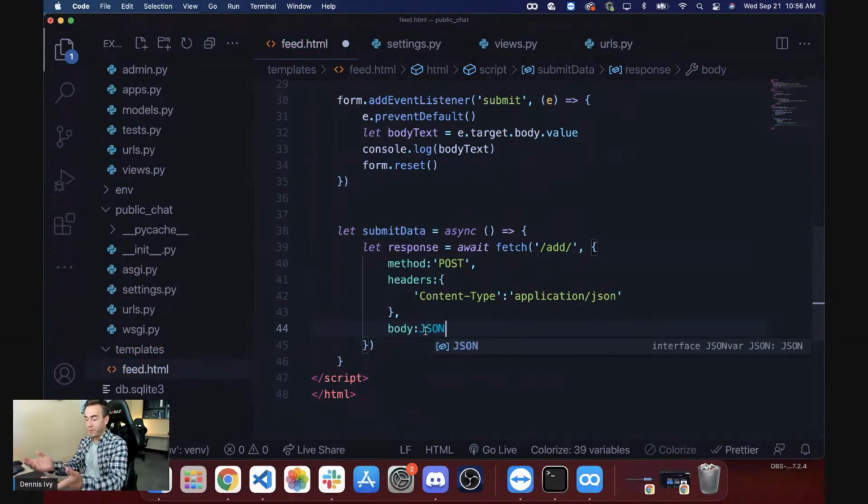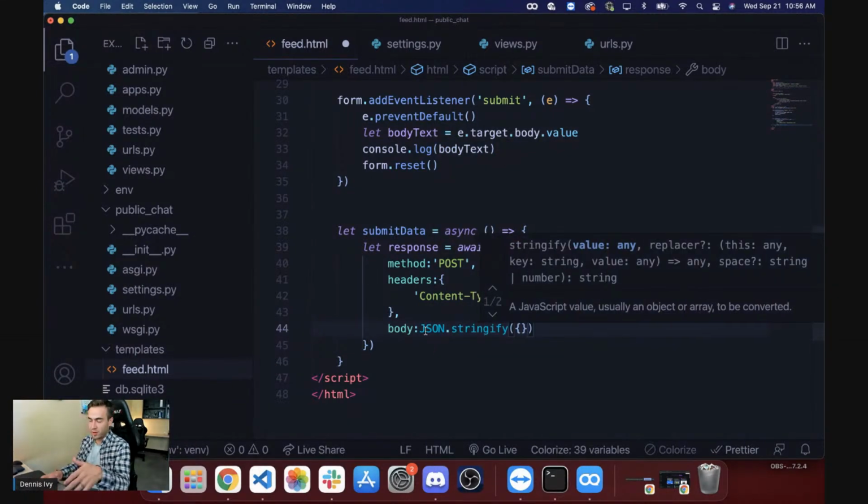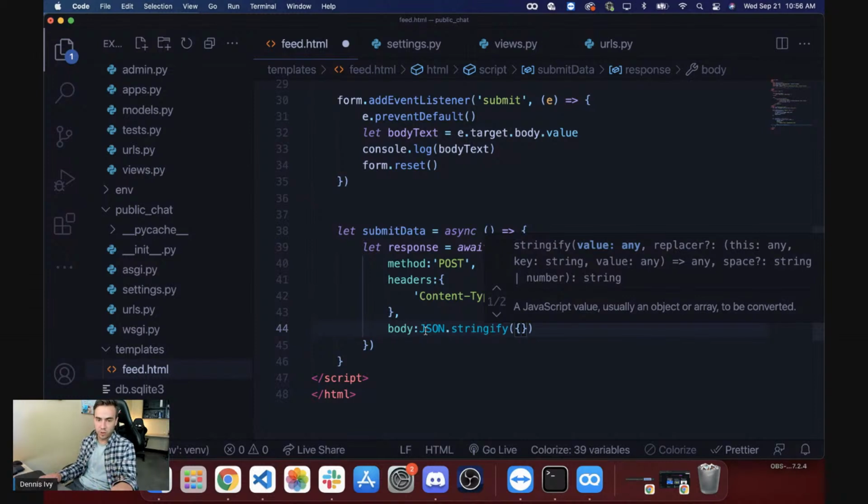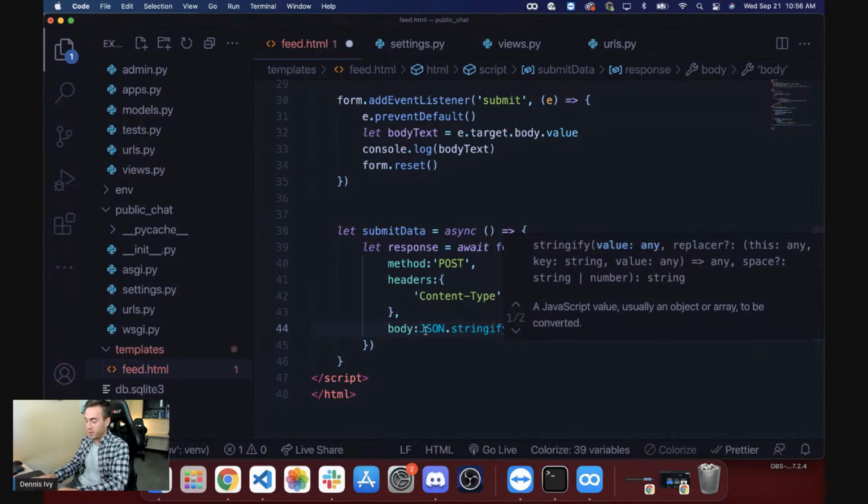Unfortunately, with the fetch API, we're going to have to do JSON.stringify. So we're going to have to turn this into a string and then send it as a string, and then parse it on the other side, which the Django REST framework is going to do for us by default. So we'll just throw in the body right here.